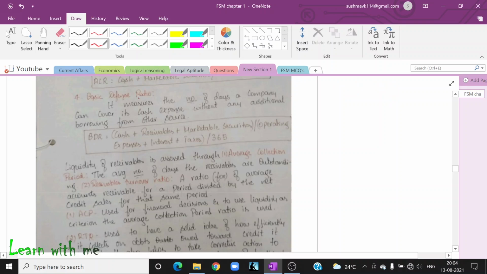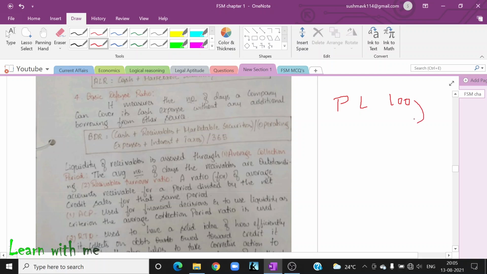The next one is basic defense ratio. It measures the number of days a company can cover its cash expense without any additional borrowing from other sources. It simply means, so I have to pay a loan of rupees 100.